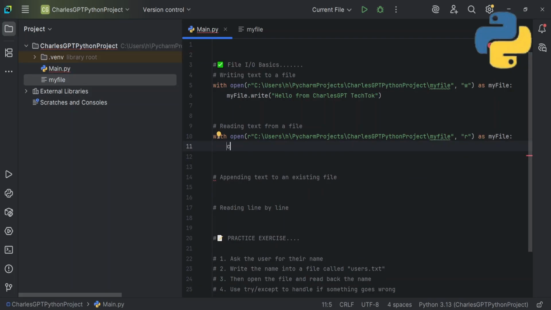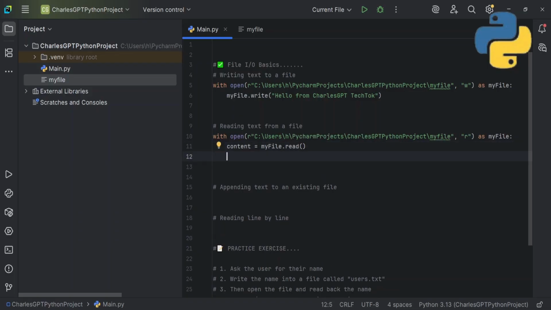I'll create a variable called content, and it equals what we will now call a read function, and save all the things inside content. So if I call, sorry, not file, I'll say my file dot, I'll now call our read function like this, dot read. So I'll call the read function, and I'll now print